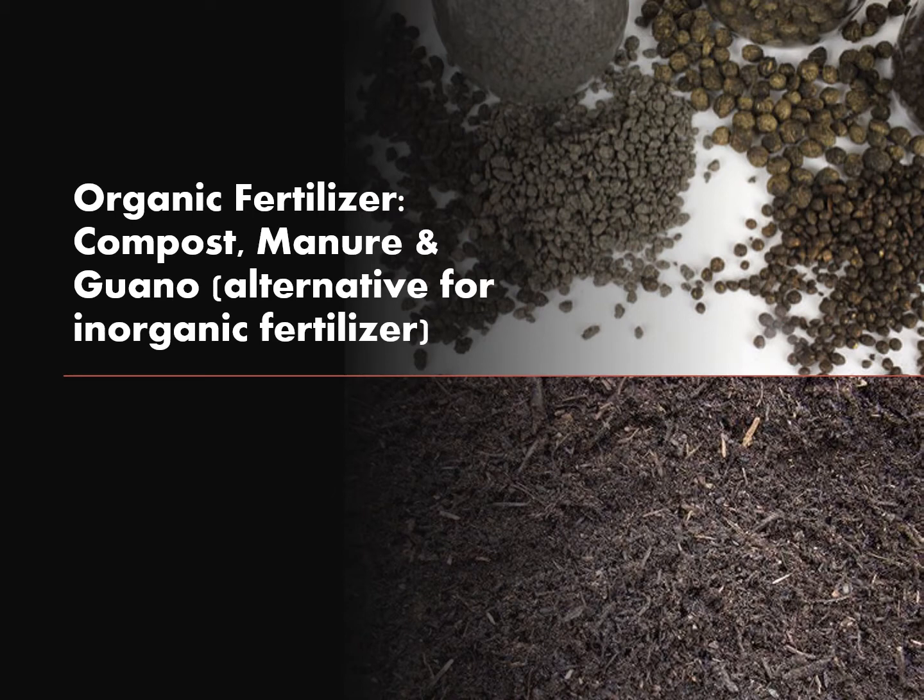Organic fertilizers are nature's fertilizer. For instance, compost, animal manure, and seabird or bat guano. This is an alternative for the inorganic fertilizers produced in the industry.